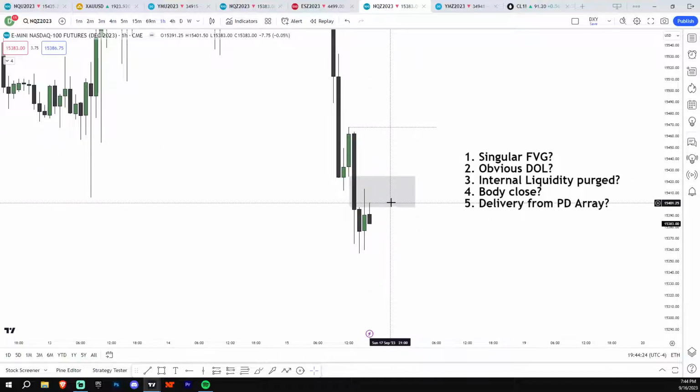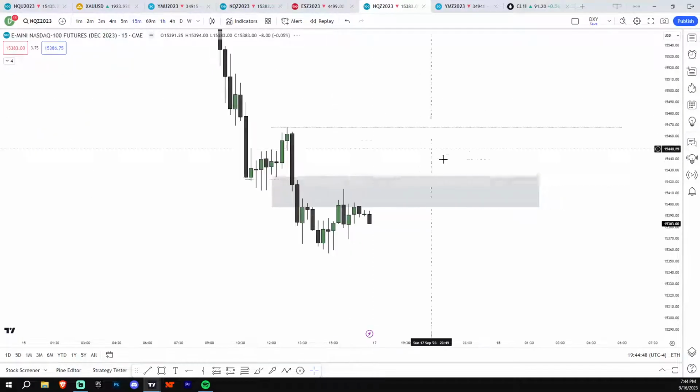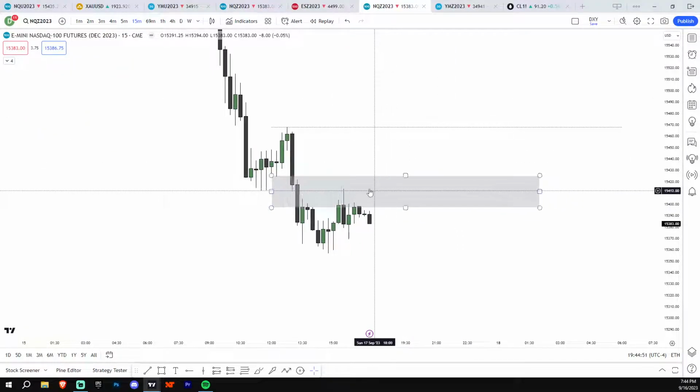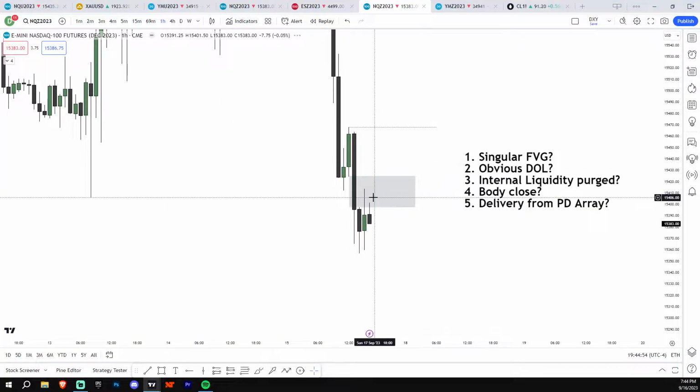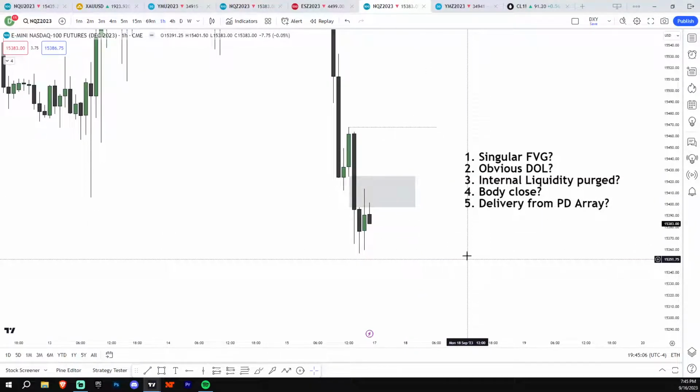But since it's the 1 hour and this is a big zone, this would be more of a bias thing. Generally, on the 1 hour and over, or 30-minute and over, I use inverses for bias rather than entries, because at a certain point these become too big for an entry. So I only like using entries on the 15-minute or less. The hourly, I'll still look at for a lower time frame entry if this is closed above. If it's set up like this, you really can't enter precisely, even though it's a single fair value gap, and that's only because the zone's bigger. If you're a day trader or a swing trader, it might be worth it, but I usually like to take inverses on the 15-minute or less.